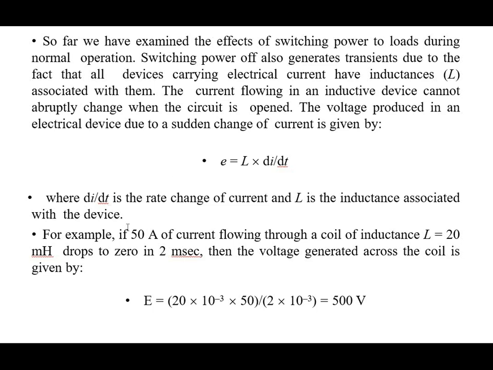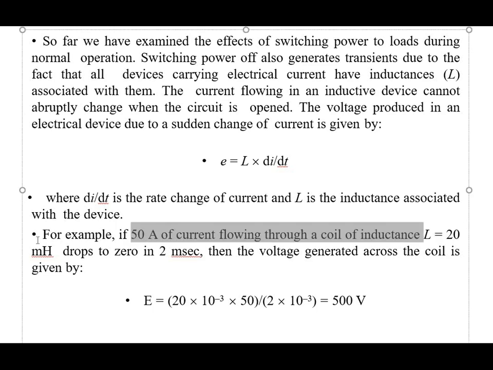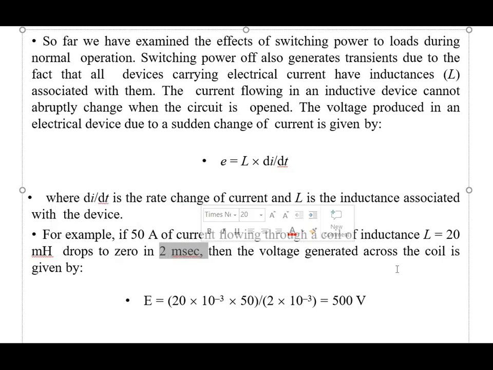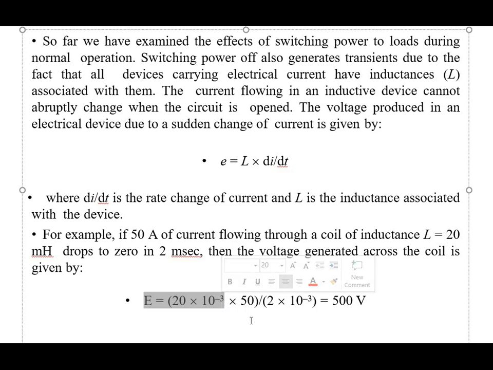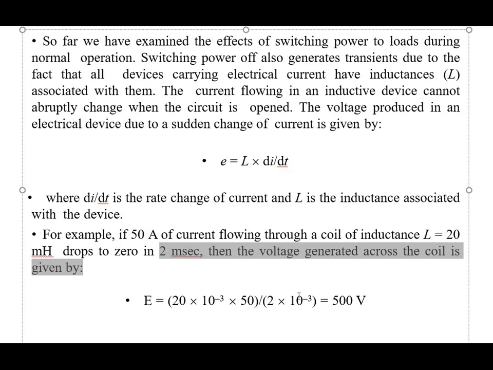For example, if 50 ampere current flowing through a coil with inductance L equal to 20 millihenry drops to 0 in 2 milliseconds, then the voltage generated across the coil is given by E equals L di/dt. L is 20 millihenry, which means 20 times 10 raised to minus 3. di is 50 minus 0, so di/dt is 50 divided by dt, where the time period is 2 milliseconds, so divided by 2 times 10 raised to minus 3.